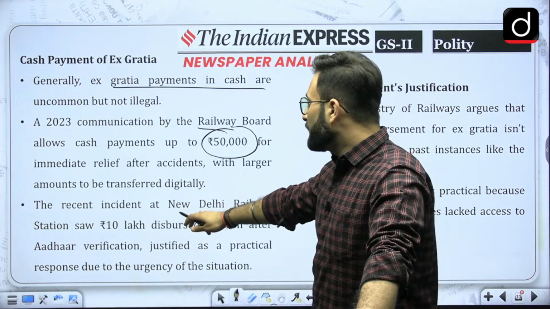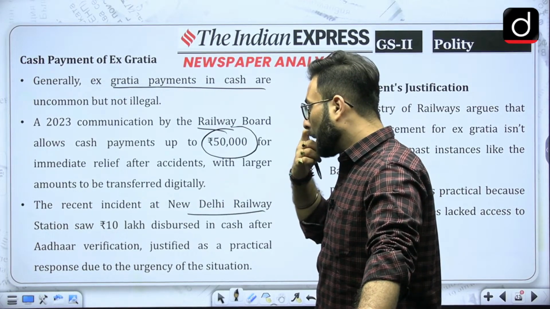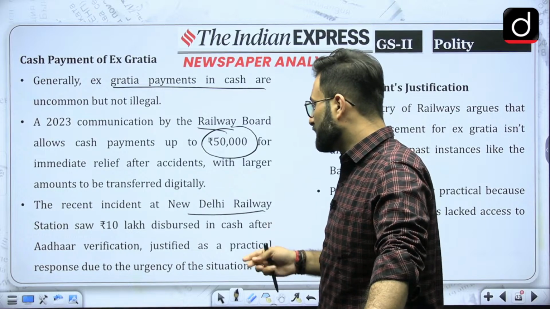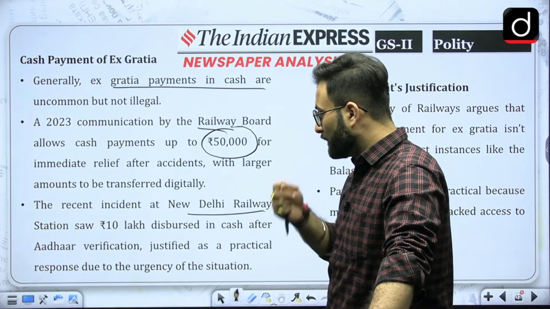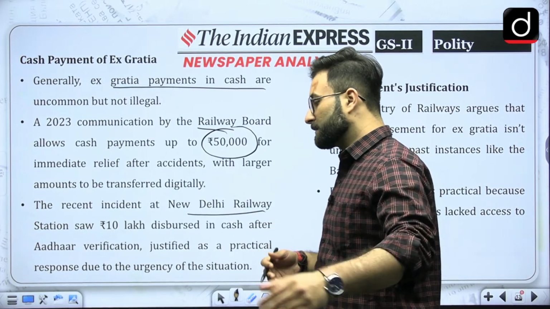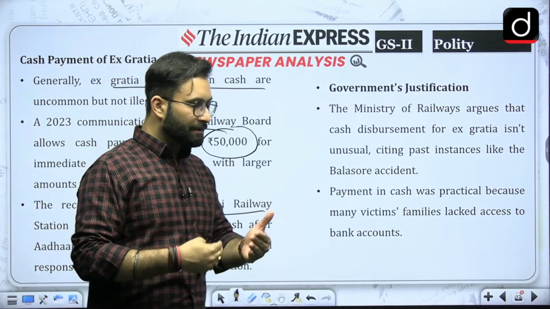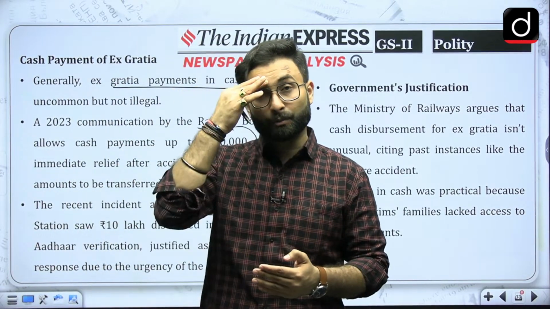The recent incident at the New Delhi railway station saw rupees 10 lakh being disbursed in cash after Aadhaar verification, justified as a practical response to the urgency of the situation. They have said that since it was an urgent situation, people were there, they needed the help, and that is why they disbursed this 10 lakh rupees in cash.